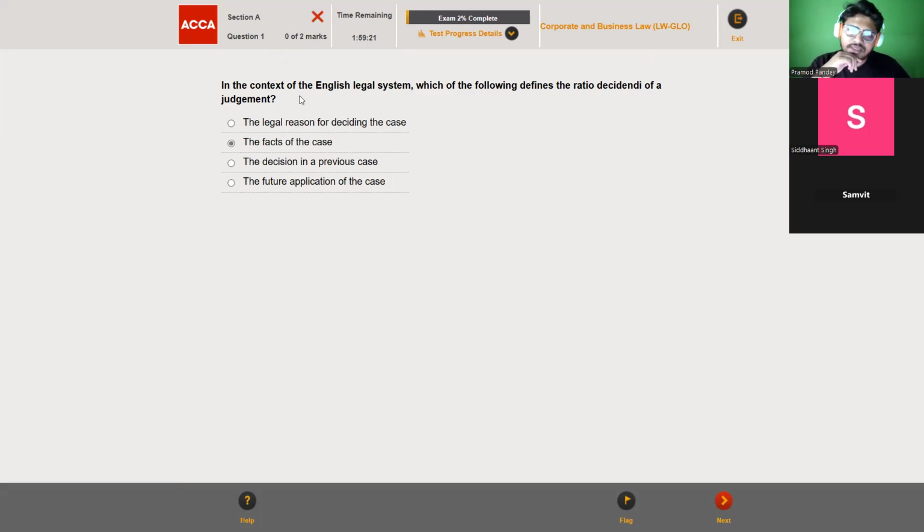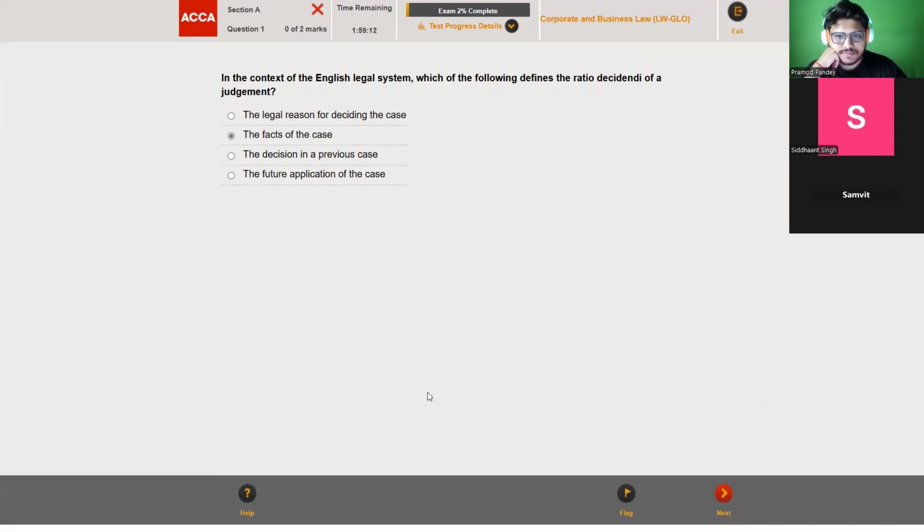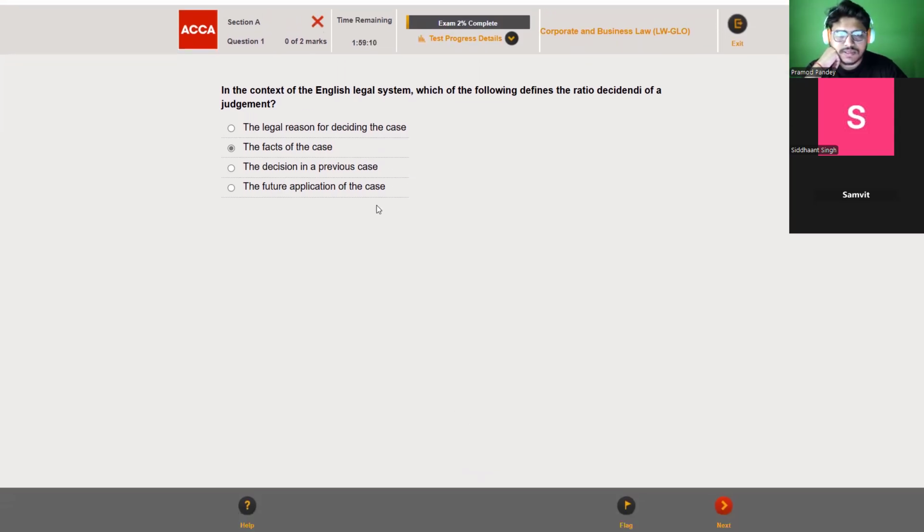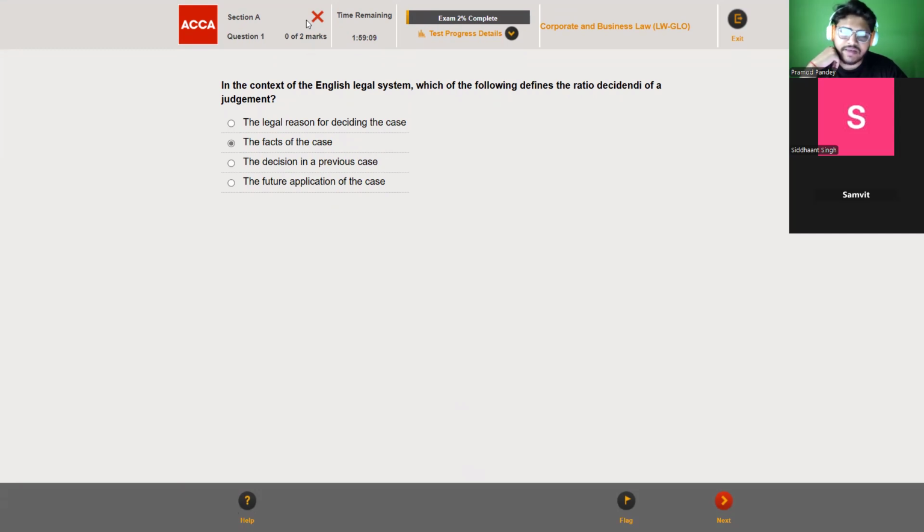I'm just giving you the reference of how the paper would look. Even when you give the exam, it will show this on top, but this will not show in the real exam. This will only show in the specimen exam, in the very first four papers. Other than that, you won't have this type of issue.